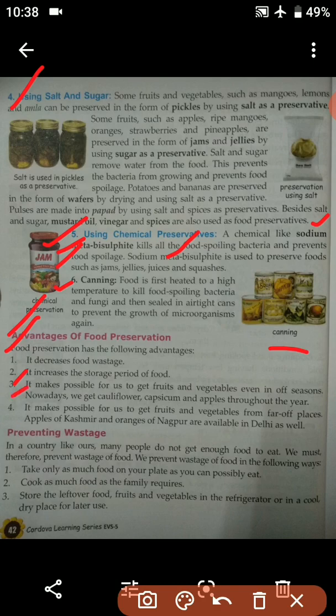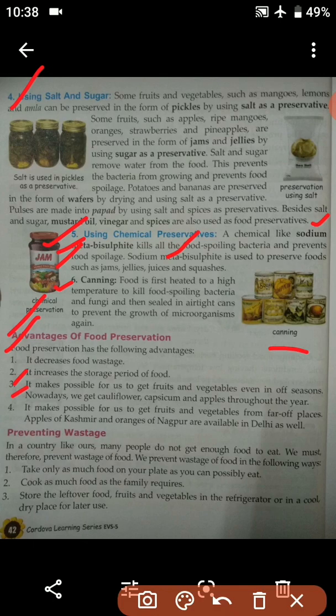Number 3, it makes it possible for us to get fruits and vegetables even in off season. Nowadays we get cauliflower, capsicum and apples throughout the year. So students, preservation means keeping the food items for the season in which we cannot find those food items.